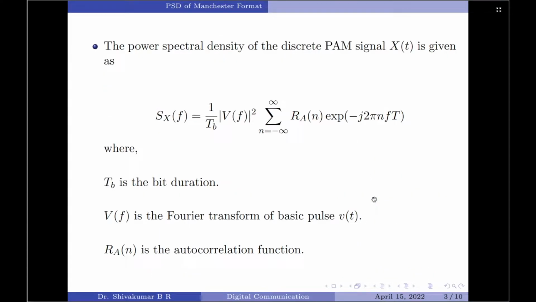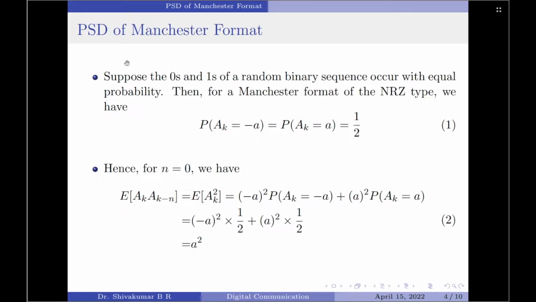Let us start by writing an expression for the power spectral density of a discrete PAM signal x of t, and it is given by Sx of f equal to 1 divided by Tb, magnitude square of V of f, summation n varying from minus infinity to plus infinity Ra of n into exponential of minus j2 pi n f Tb, where Tb is the bit duration, V of f is the Fourier transform of the basic pulse v of t, and Ra of n is the autocorrelation function. Let us start with the derivation for the power spectral density now.